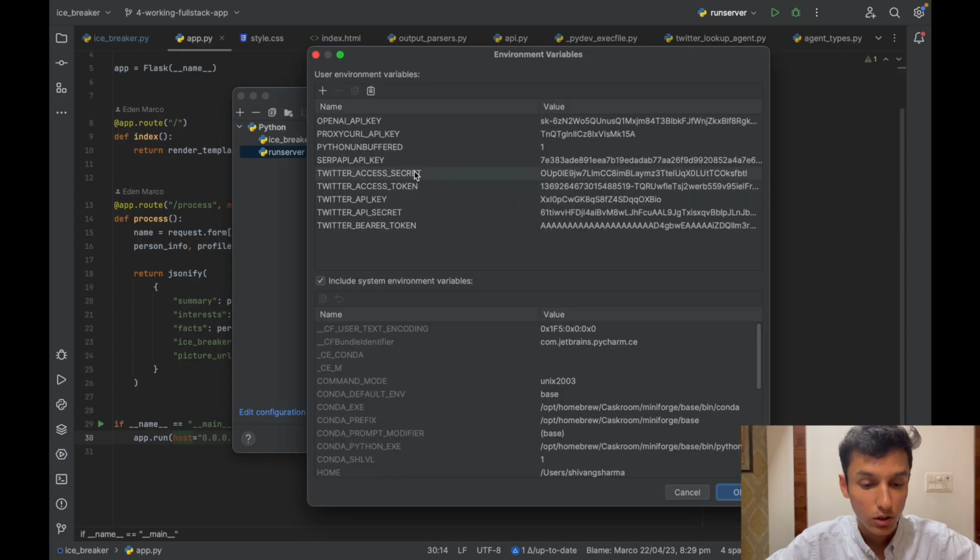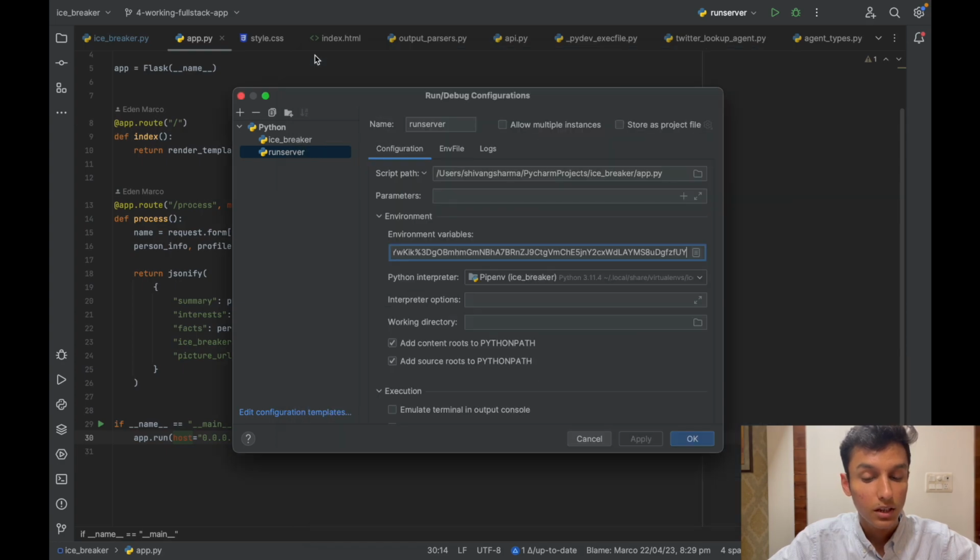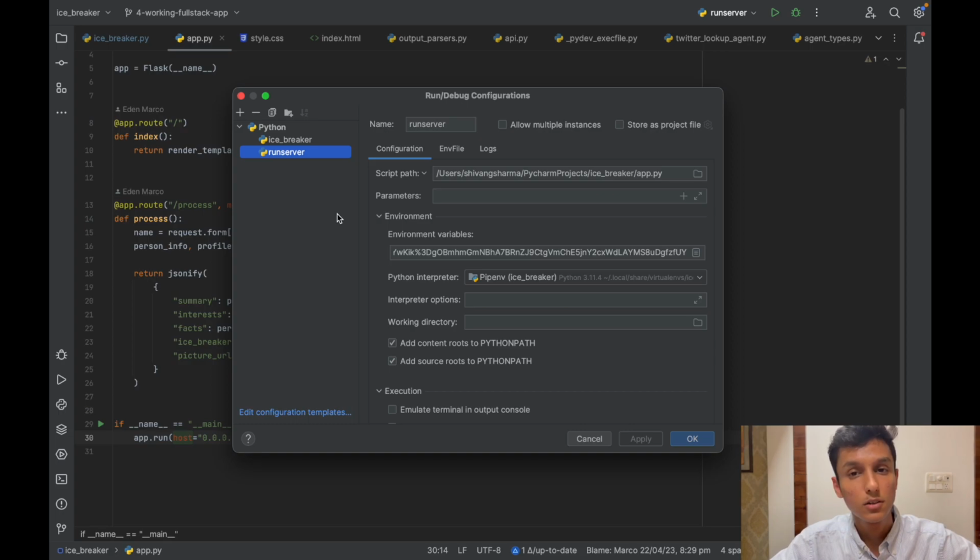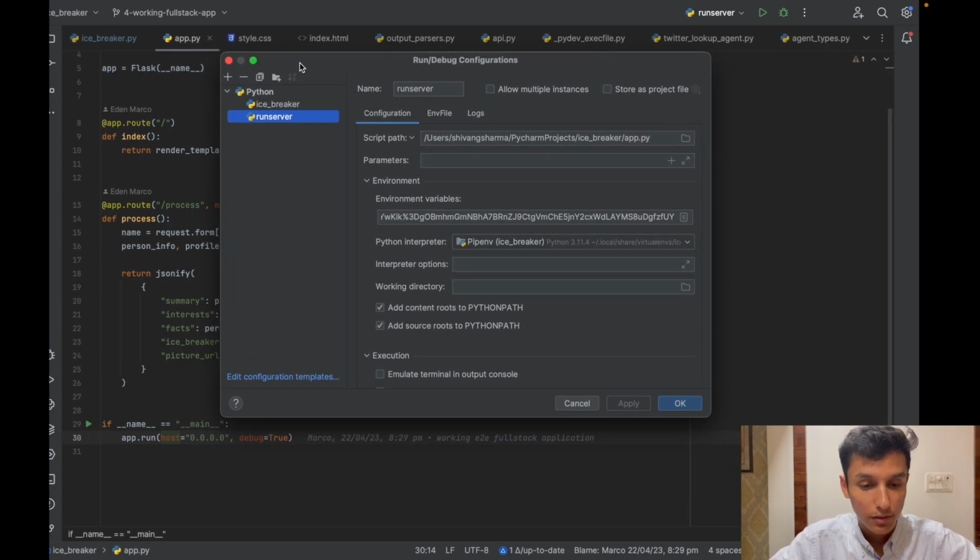Here also all the variables are given. Environment variables can be seen over here, which are the OpenAI API key and the Proxycurl API key, so that we can refer to all the data without any problem. All the Twitter tokens can also be seen over here, along with the SERP API key. We are using SERP API in this project to extract the Google data: for any website we are on in Google, we can get the JSON file of that exact web page, which will be absolutely correct, just by creating an account on the SERP API website.